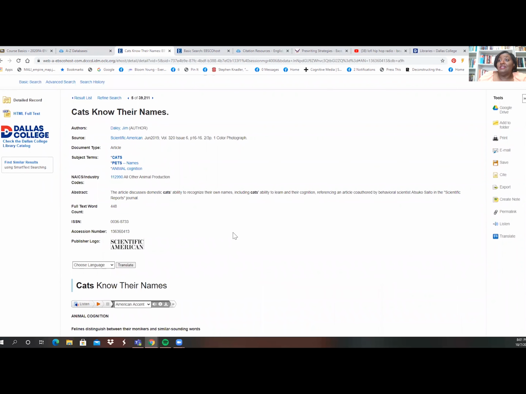Now let's say I want to cite this for my paper. So I'm going to go over to the right-hand column. It gives me a lot of fun options. I can share this, save this to Google Drive because maybe I want to read it on my phone later. I can add it to a folder, so I can search for several things and add everything I'm looking for to a folder. And then at the end of my search, I can go and grab all that stuff. I can print it, email it, save it, but here's the most fun part. I can cite it. I'm going to click the word cite right here.